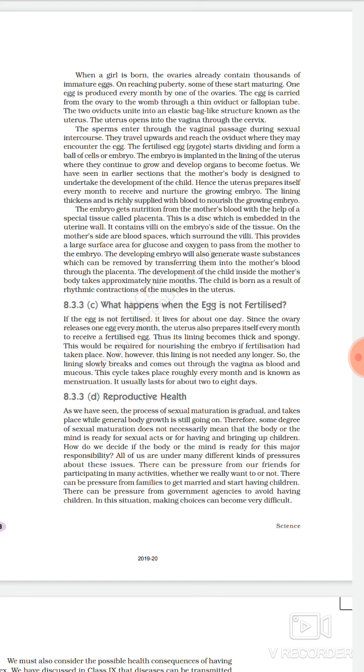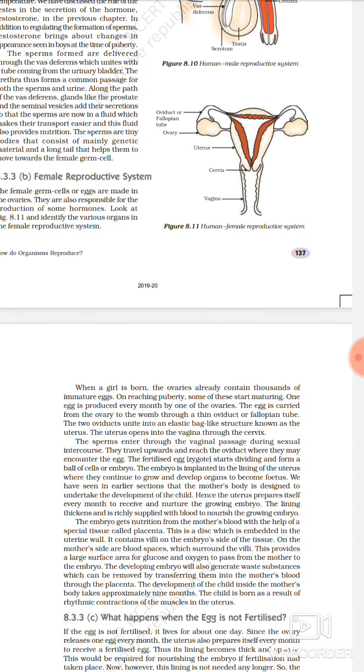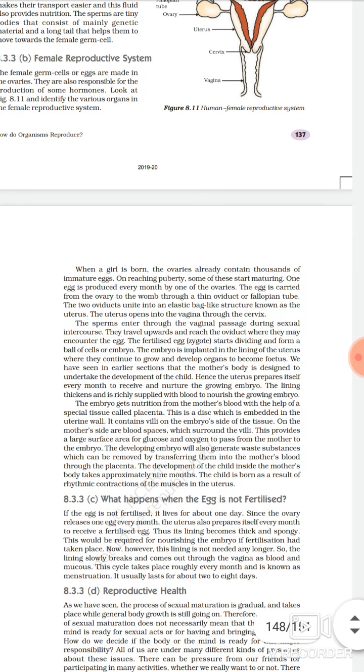Okay, the eggs are carried from the ovary to the womb. And what is the womb? Here also a diagram is given. Here you can see the red triangular shaped structure inside which the white space is there, that is called the womb, or we can say the uterus.